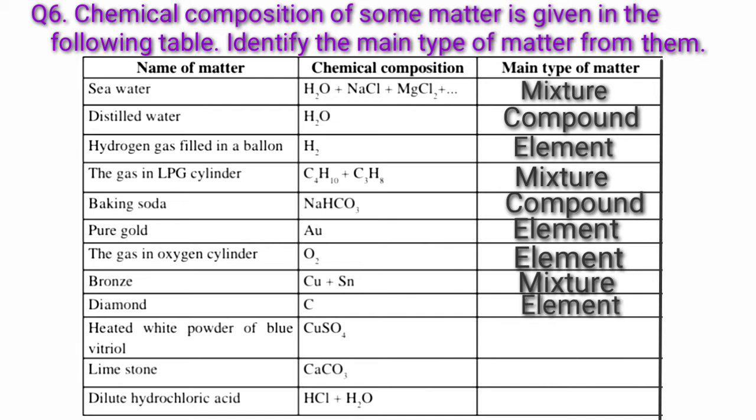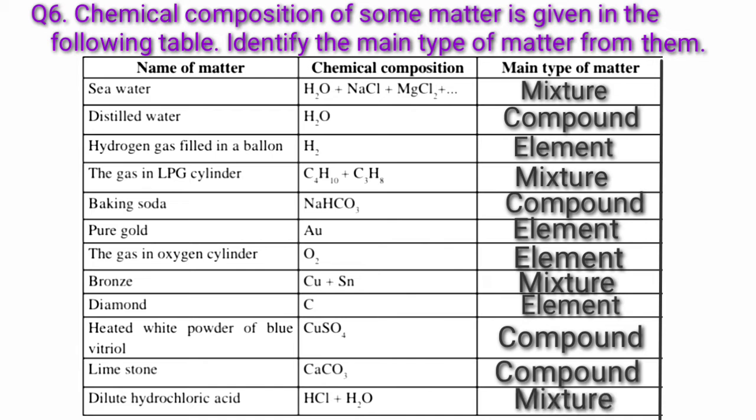Name of matter heated white powder of blue vitriol. Chemical composition CuSO4. Main type of matter compound. Name of matter limestone. Chemical composition CaCO3. Main type of matter compound. Name of matter dilute hydrochloric acid. Chemical composition HCl plus H2O. Main type of matter mixture.